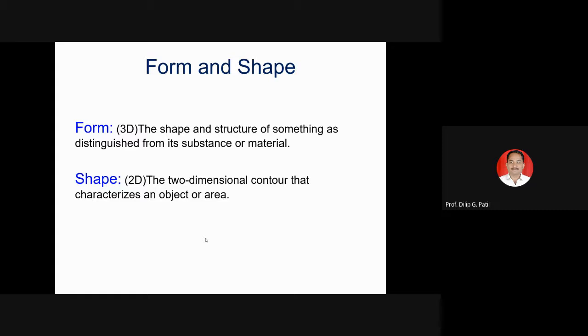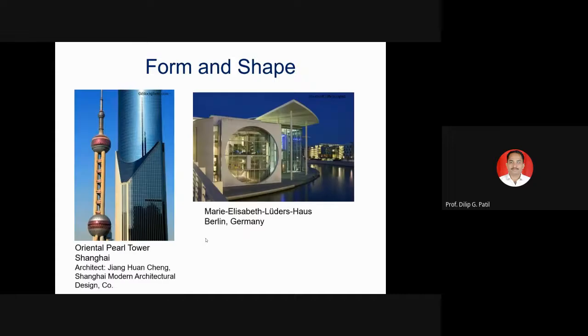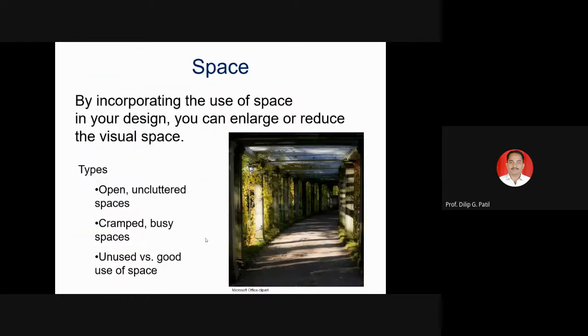Shape: the two-dimensional contour that characterizes an object or area. You can see the examples given. With such images, you get, we can say, an idea about the form and shape of that particular structure.